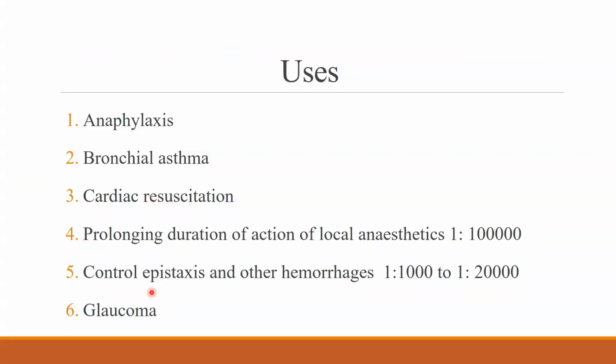Then where is adrenaline used? Adrenaline per se is used in anaphylactic shock, bronchial asthma, cardiac resuscitation, and prolonging the duration of action of local anesthetic. For this use, we usually use a 1 in 1 lakh dilution of adrenaline. To control epistaxis or other hemorrhages, a dilution of 1 in 1000 to 1 in 20,000, whatever can be used, and then glaucoma.